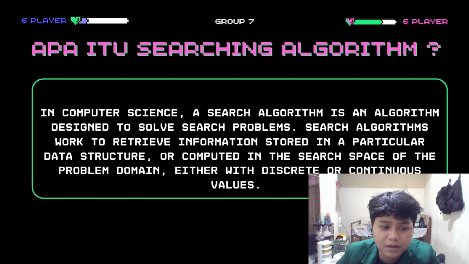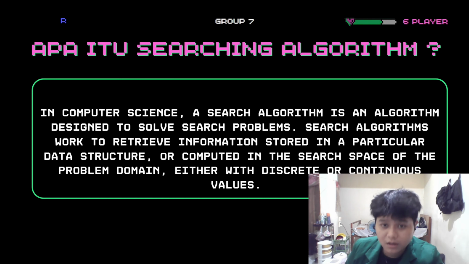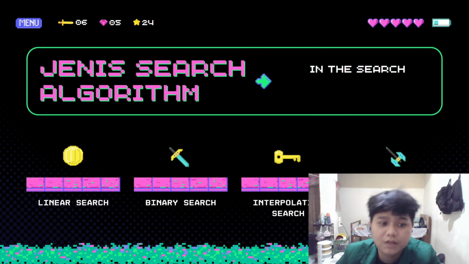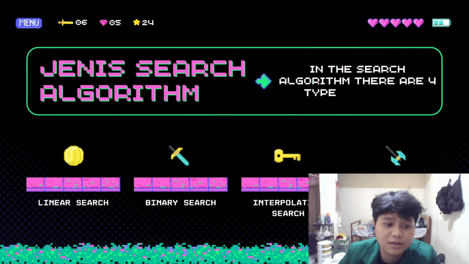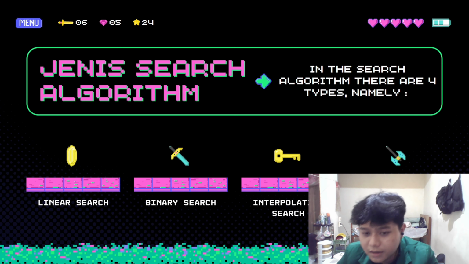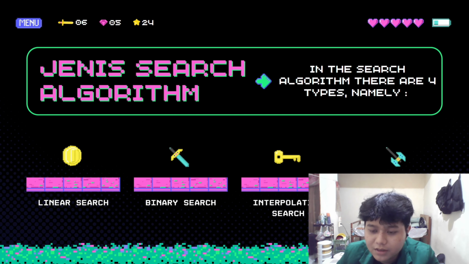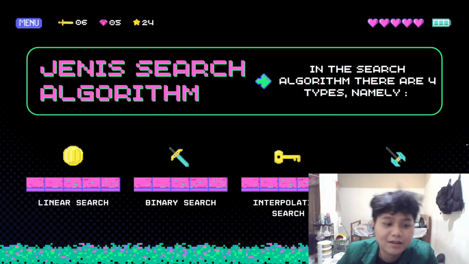In addition, there are also other types of searching algorithms. The first one is linear search. The second is binary search. The third is interpolation search, and the last is jump search. I will explain a little about the types, the details of which will be explained by my group mates.